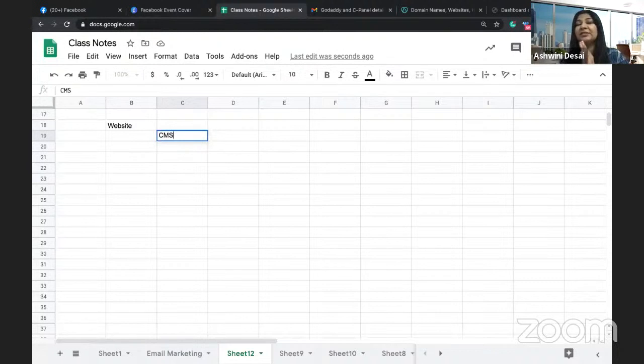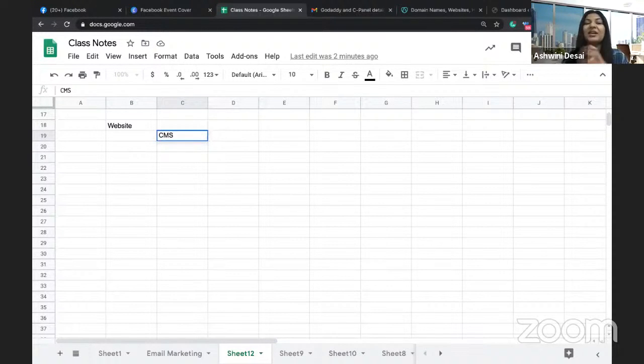Now, WordPress is not the only content management system. There are tons and tons of content management systems out there. A few of the most popular ones are WordPress, Wix, Shopify, BigCommerce, Magento. So like that, there are many players out there who have CMS developed.